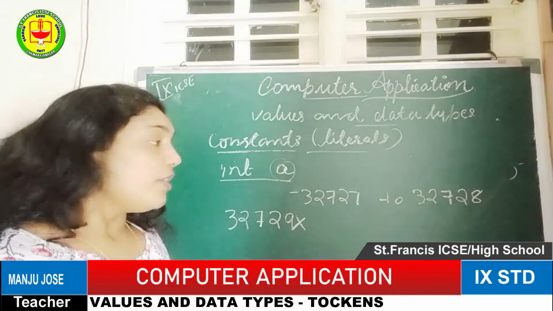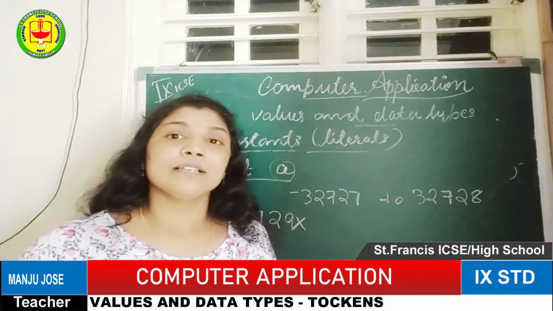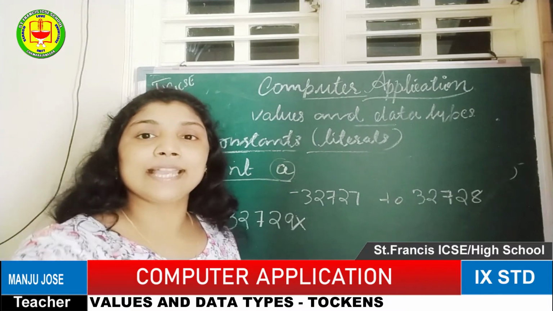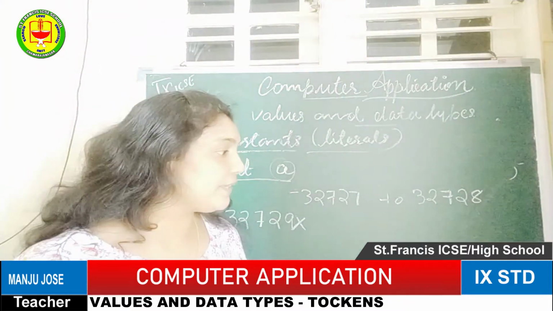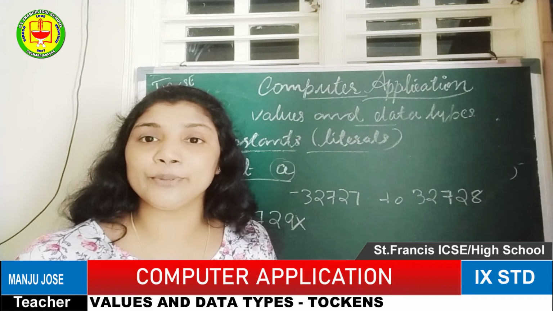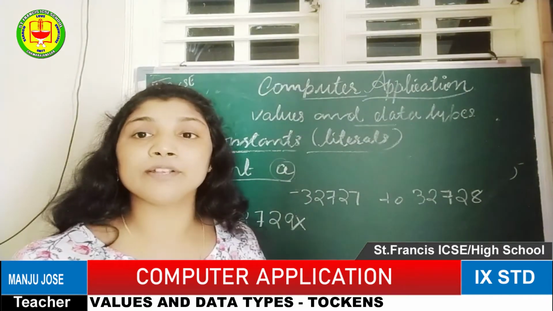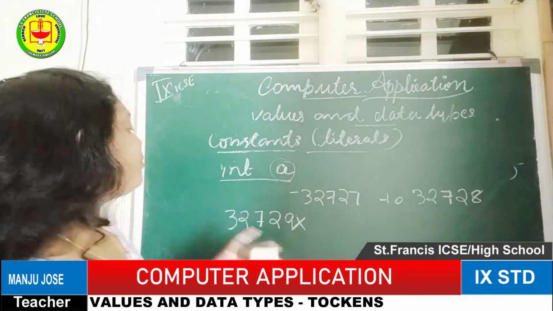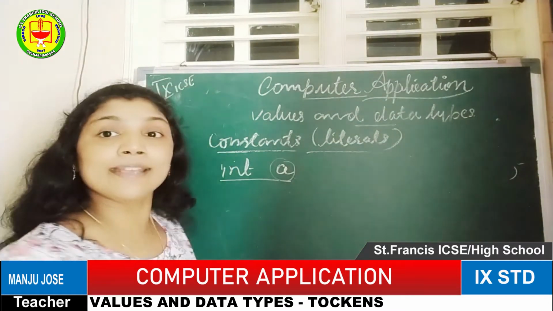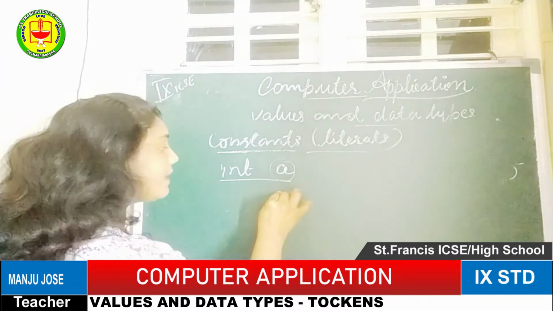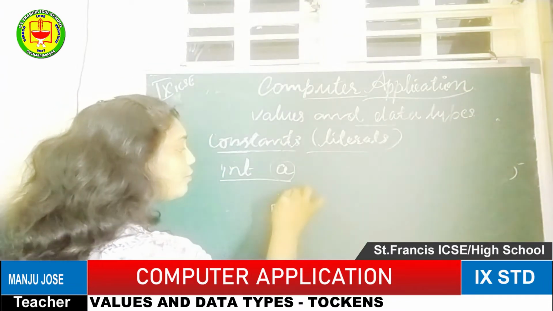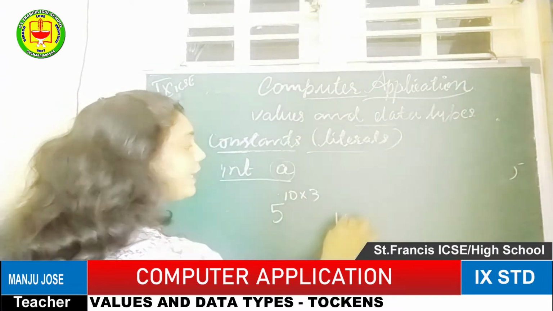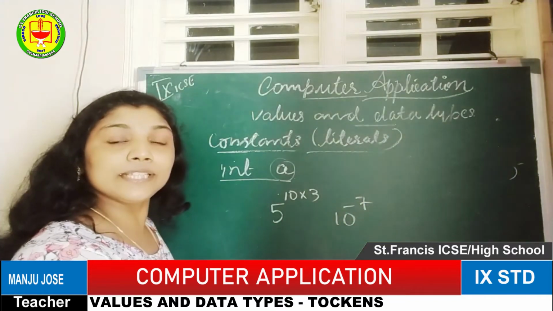For some kinds of programming, we need to go beyond that, that means 40 lakhs or crores of values we need to enter. The normal integer value does not support this. So what will we do? We need to convert the value to exponent format, like 5 raised to 10 into 3 or 10 raised to -7. This kind of exponent calculation we need to use.